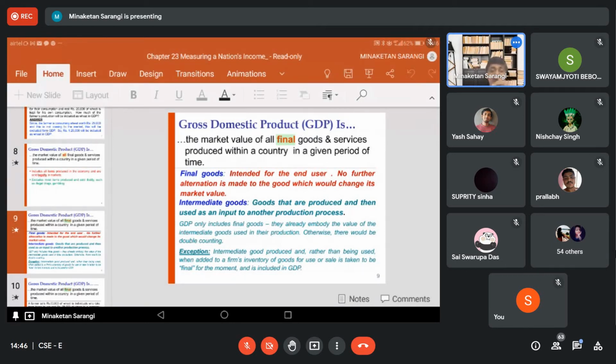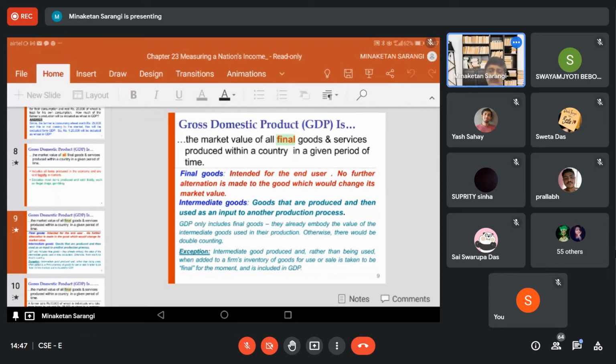But if an intermediate product is produced and not sold, take the bread example I cited. If bread worth, let us say, 1,000 rupees is purchased by your fast food center, what is the fast food center doing? From 1,000 of bread, it is converting it into sandwiches and selling them for 2,000. So the price of 2,000 of sandwich contains the 1,000 rupees, which is the value of the intermediates.